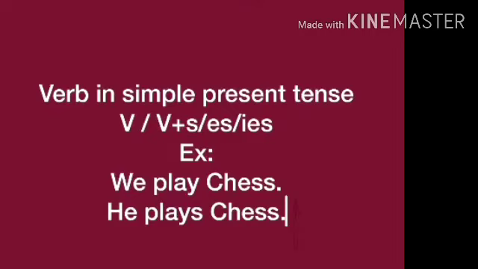Now let's see the verb in simple present tense. For all first person, second person, and third person plural pronouns, plural subjects, we can use the verb as such, the base form of the verb as such. When we get a third person singular as subject, we have to use verb plus s. We have to add s, es, or ies with the base form of the verb. For example, we play chess.